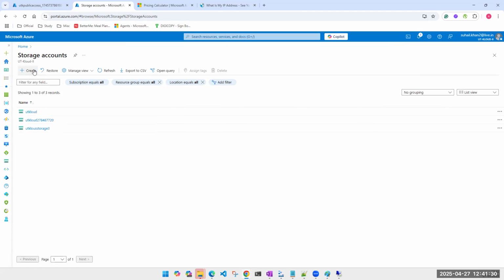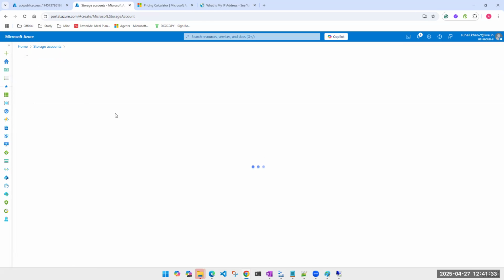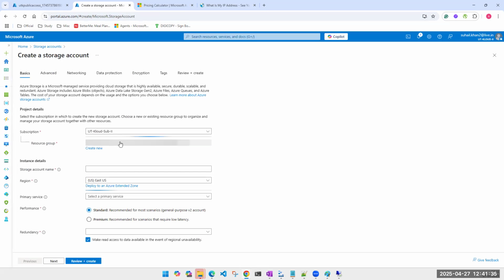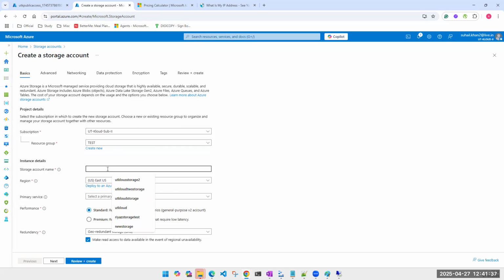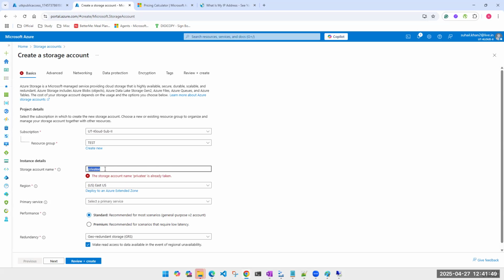I'll create one more account meanwhile. That was public access. This is private endpoint access. Or I would say the earlier one is completely public access. Maybe I can make some changes there for limited IPs, and we can use this for private access.